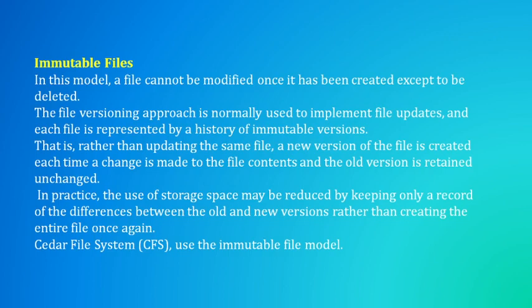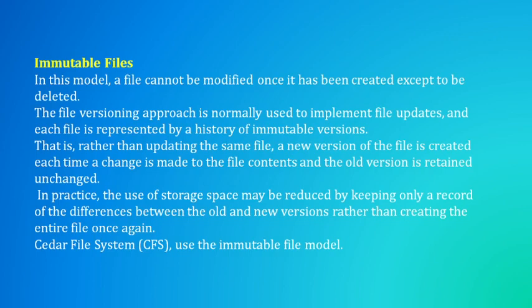File 1 is created. Whenever file 1, f1, is an immutable file and I want to make any modification to it, it creates a file f1 2.0 version.